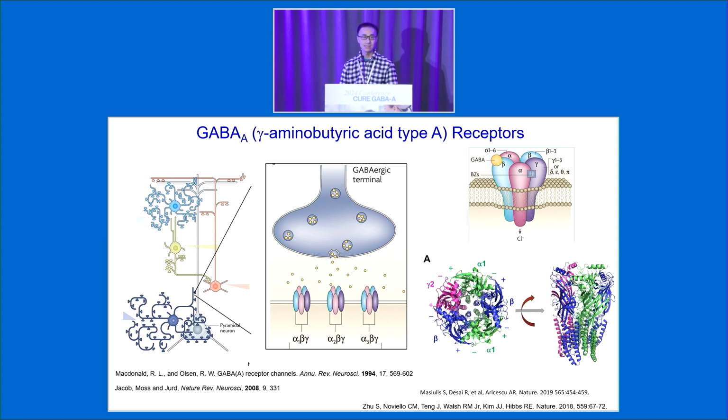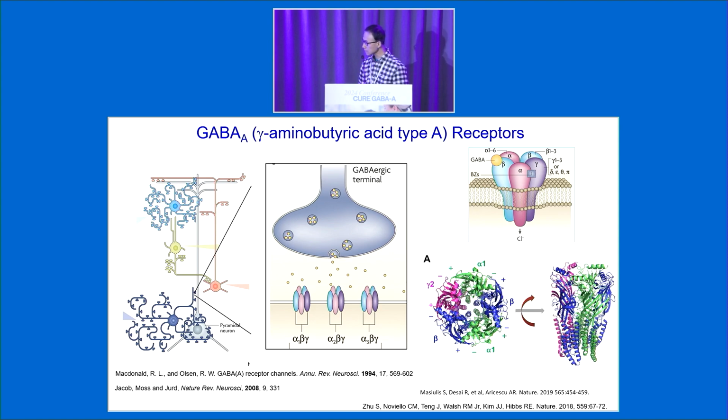During the last several years, due to the development of cryo-EM, people have obtained really high-resolution structures of heteropentameric receptors, including alpha-1 beta-2 gamma-2 and alpha-1 beta-3 gamma-2 subunits. The cryo-EM structures have confirmed all the previous predictions about the GABA binding site between beta and alpha, and the benzodiazepine binding site at the alpha-gamma-2 interface.